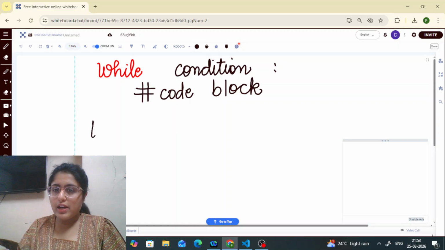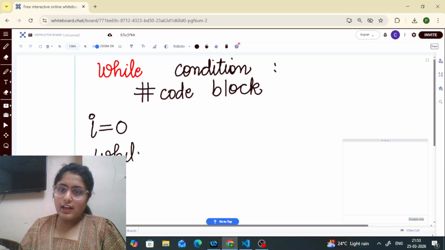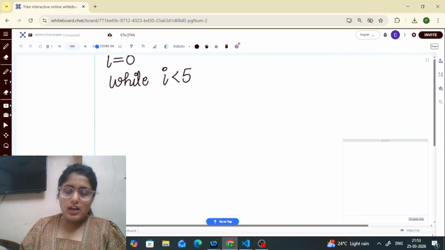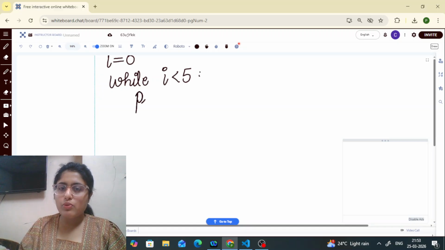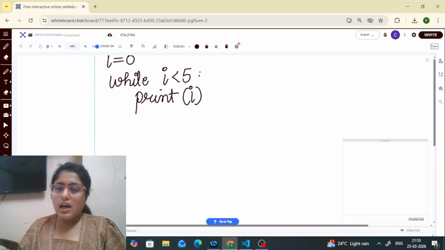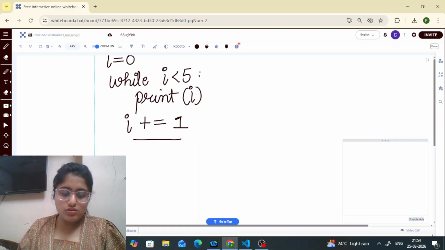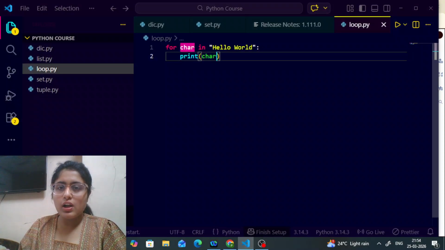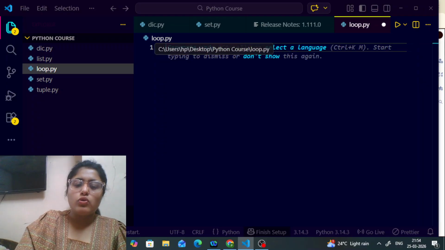So let's say I'm writing over here a simple piece of code: i equals 0, while i is less than 5, okay? While i is less than 5, in this case I have to simply print my i, and then I can say i plus equals 1. So this will be getting added with each iteration. All right. So let me just show this loop to you all. Okay, let me just run this piece of code for you all.